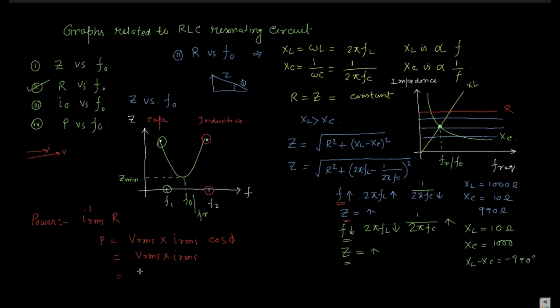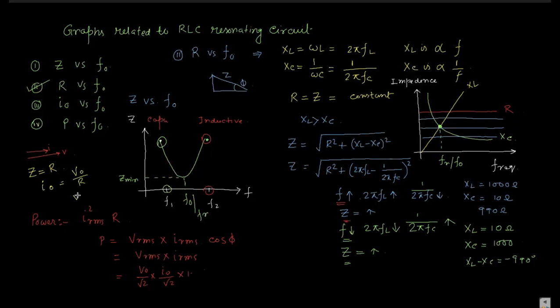So we can write it as V naught by root 2 into I naught by root 2, into 1. So what is V naught? When the circuit has impedance Z equal to R, I is equal to V naught by R. You got my point?